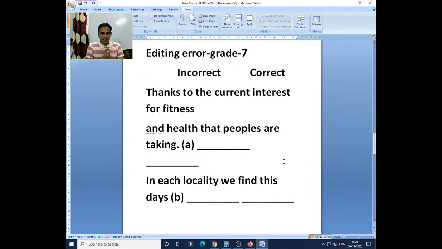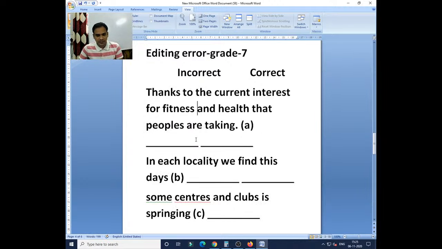So the first one you can see: Thanks to the current interest for fitness and health that peoples are talking.